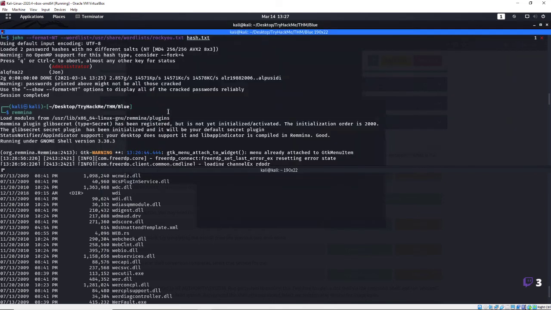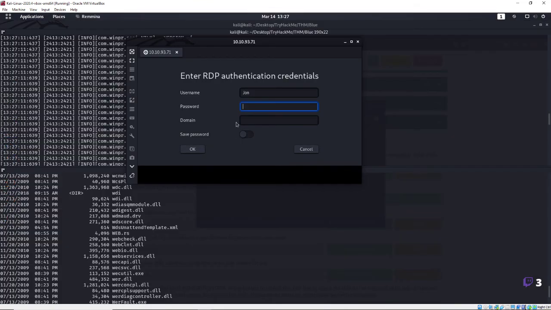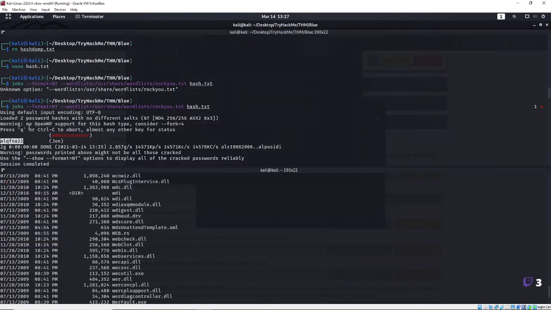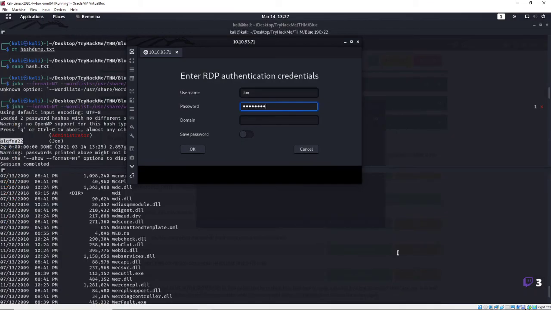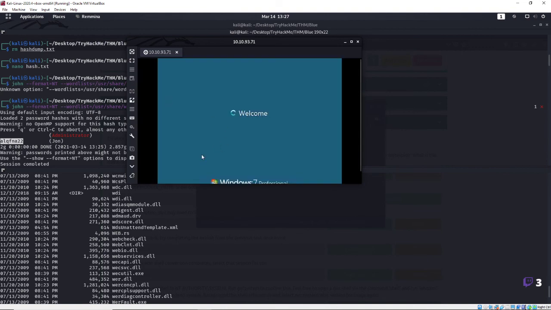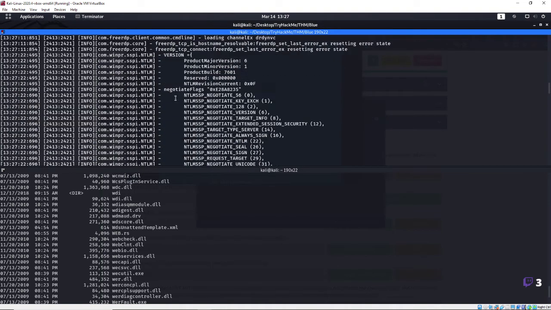Now I'm going to show you something else we can also do with, oh, did that not work? Let me go ahead and just copy it. Oh, forgot the 22. Maybe I should actually type in the password appropriately. There, we'll just copy and paste. And I'm just going to log in like that. I'm going to show you something else too. We can also do a remote desktop.